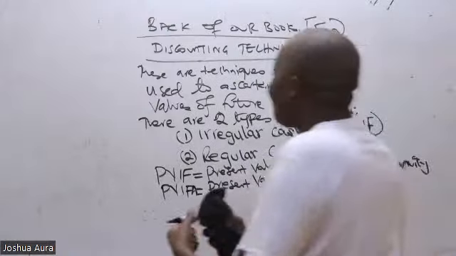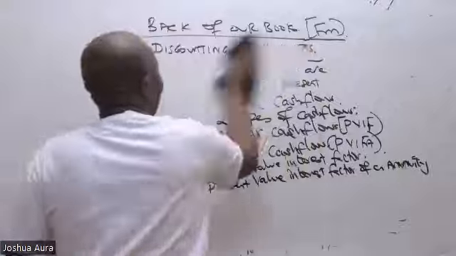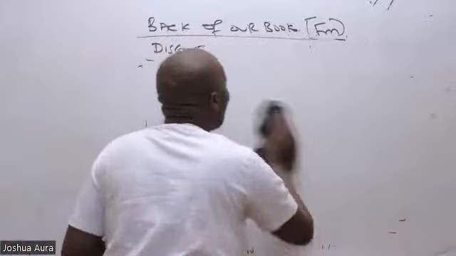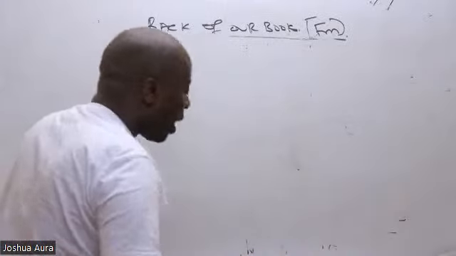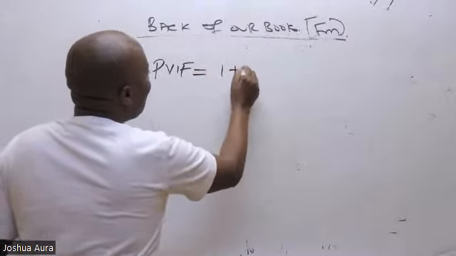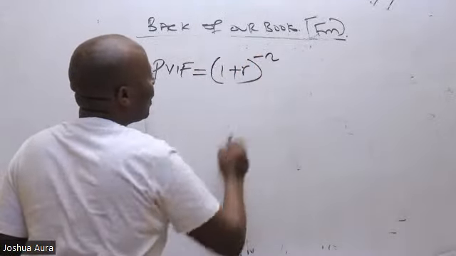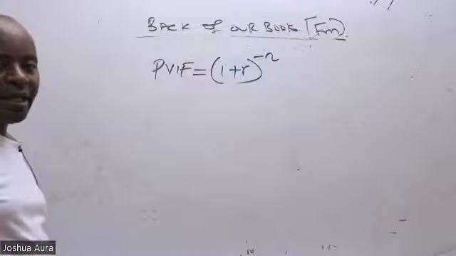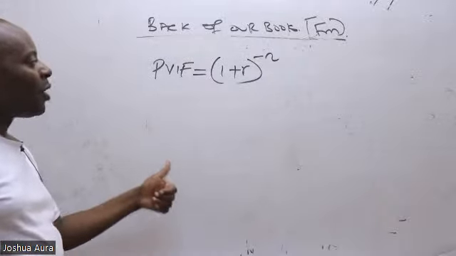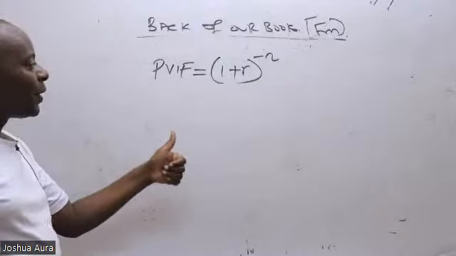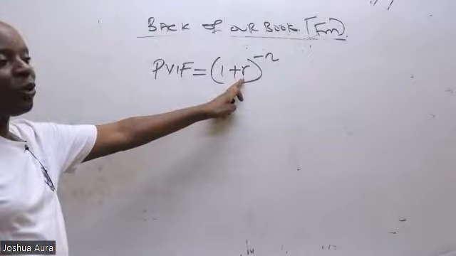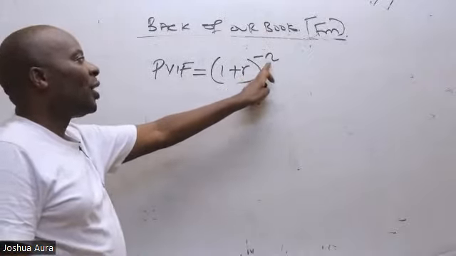Ladies and gentlemen, when we talk of PVIF, this PVIF that we have been told what it stands for in full, I'm supposed to remember very fast that the PVIF formula is 1 plus R raised to negative N. Anytime they want us to give them PVIF, it is 1 plus R raised to negative N. This is a very important formula where R is the COC. COC is cost of capital. N is the number of years.